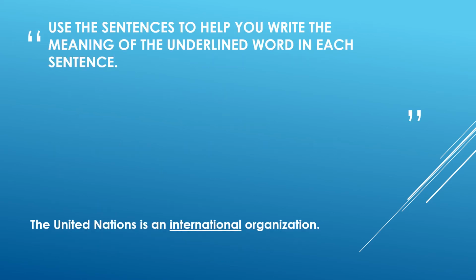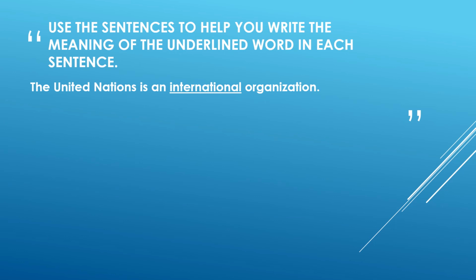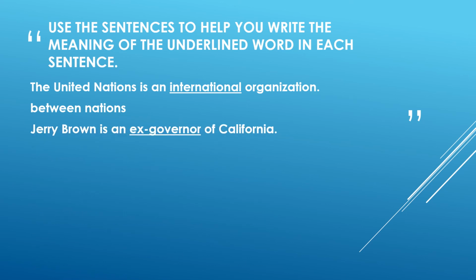A couple of little ones for you to use in a sentence. The United Nations is an international organization. Now this one's tough because you see the word nation as your base word. So international is between nations. Next, Jerry Brown is an ex-governor of California. Ex meaning former. So he is the former governor. Gavin Newsom is the governor now. Jerry Brown was the governor before him.